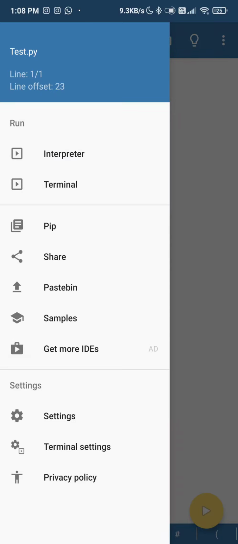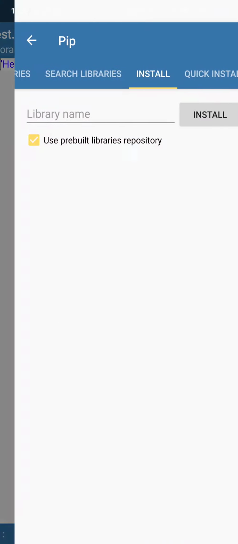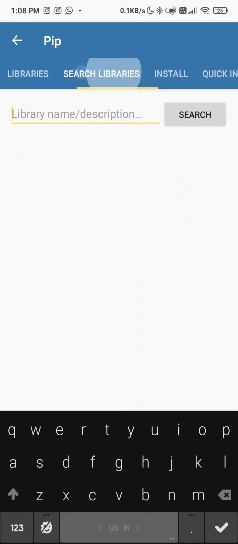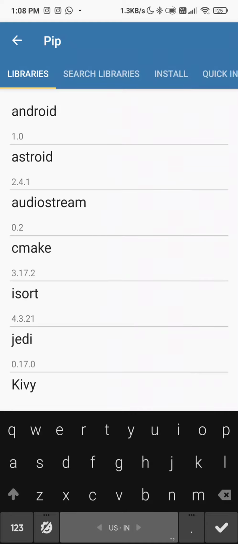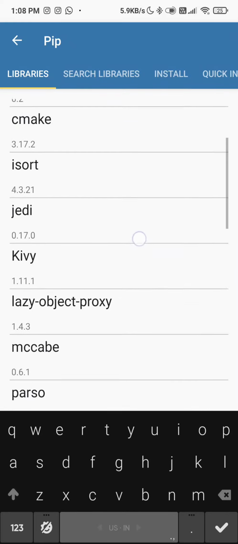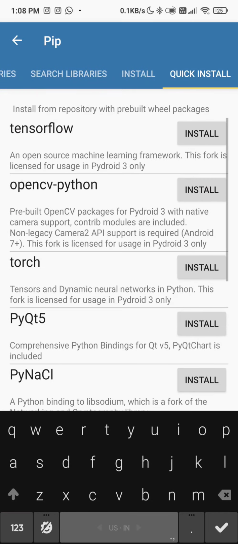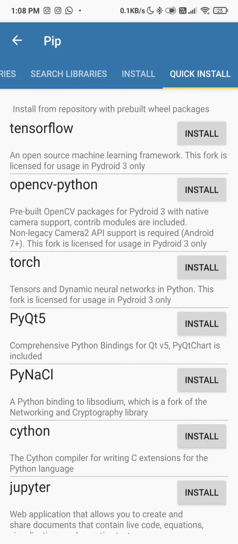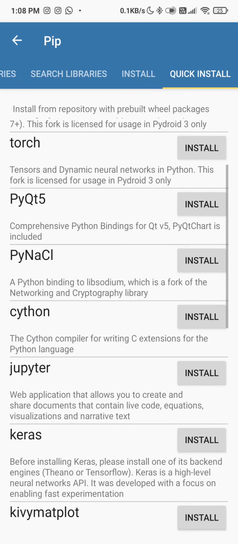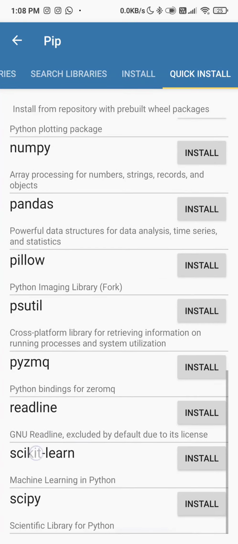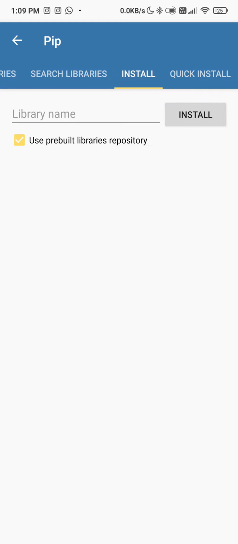Also, many people asked if there are libraries that are supported in this. So I wanted to show libraries. So here you can directly type the library's name and install them, or there is this libraries, the whole panel. So here you can get all the libraries that are available for free, obviously. There is this quick install thing, right? So there we have TensorFlow, the big libraries, OpenCV, Torch, PyQt, Jupyter, Keras. So we have all these things, Pandas, NumPy, you would know all this, Scikit-learn, SciPy. So all these libraries are basically what people work with in Python.